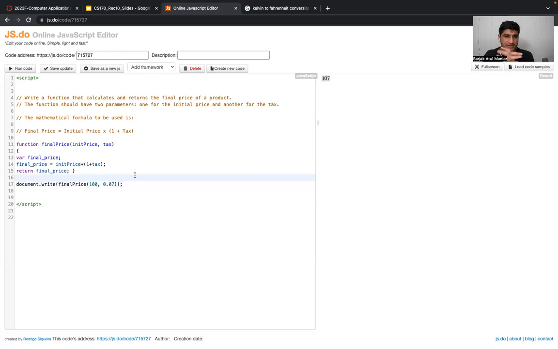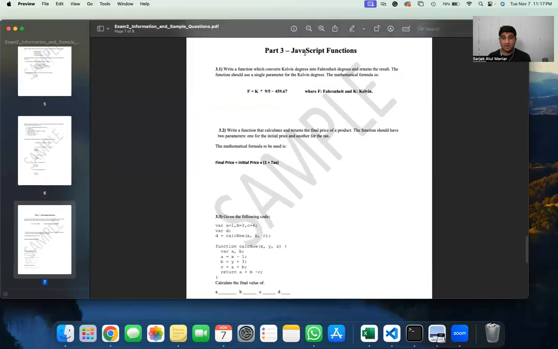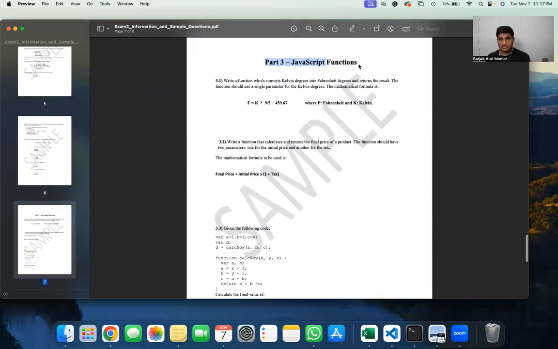So if you guys have worked this same problem in your own system, then make sure you are getting the same output value if you insert these two parameters specifically, right? So again, this was the basic function. We just saw two different problems, including the concepts of JavaScript functions.